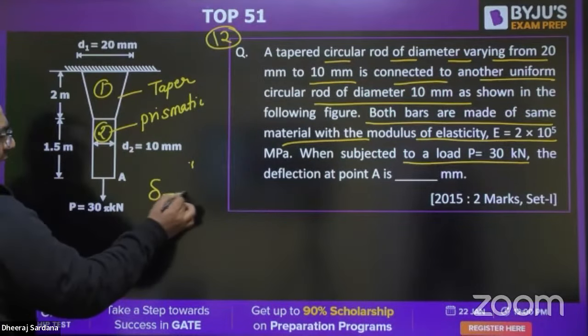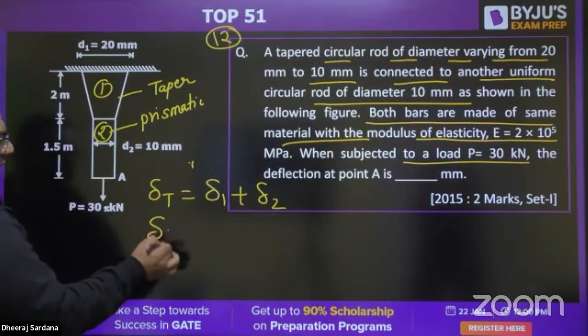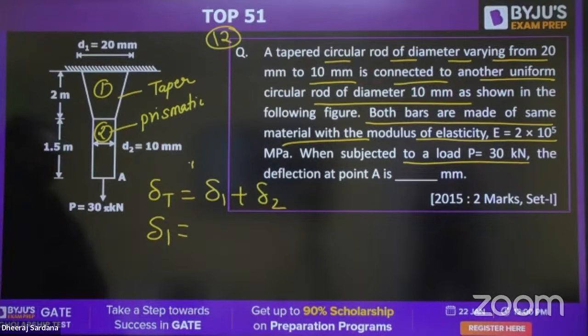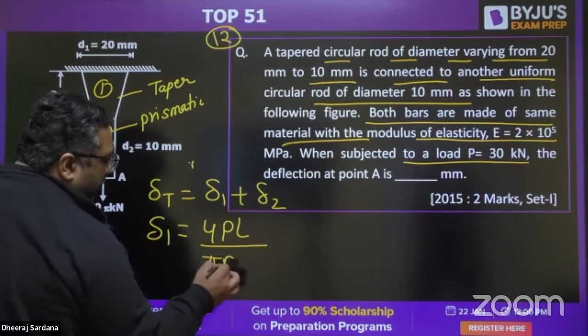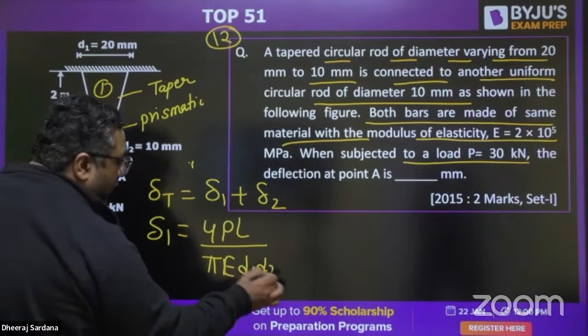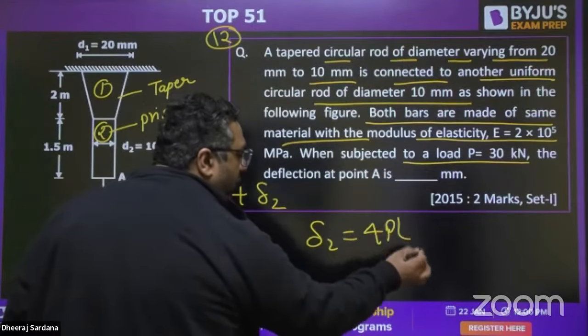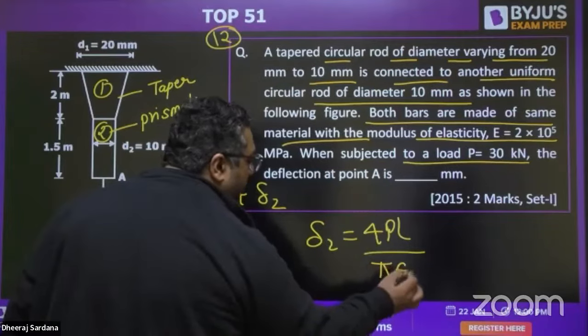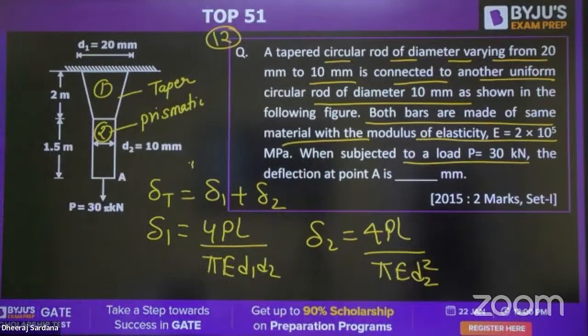Delta total can be written as delta 1 plus delta 2. The formula for delta 1 is 4PL upon pi E D1 D2. And the formula for delta 2 is 4PL upon pi E D2 square. You know all the values, put the values, get the answer.